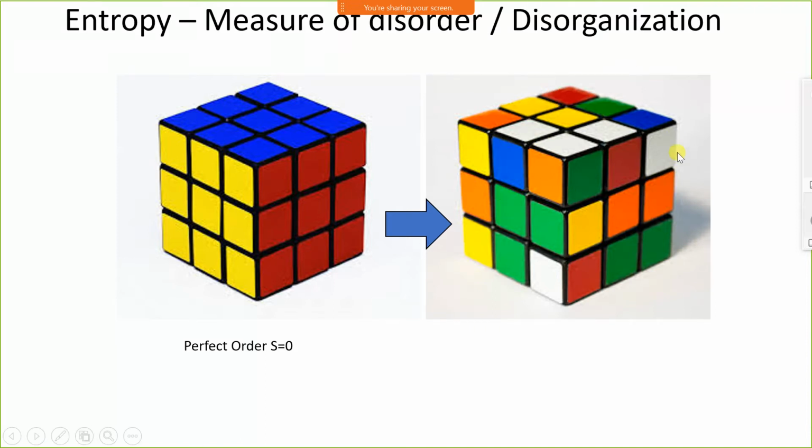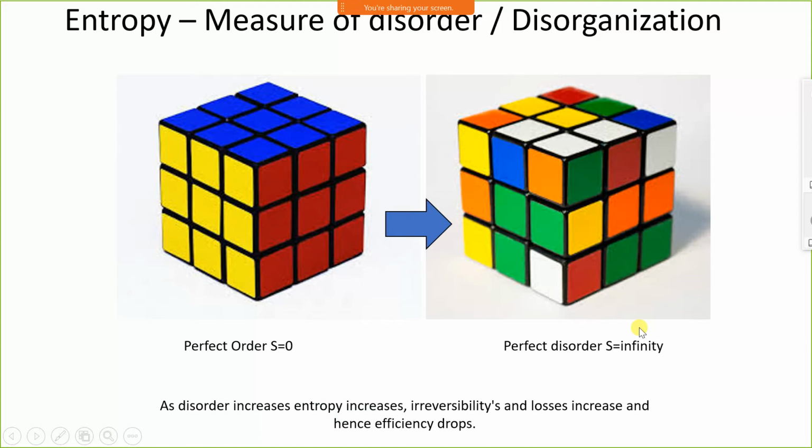Now consider the second example where faces are completely in disorder. Faces of the cube are completely in a disorder. It is called highly disordered. Therefore, entropy in this case is in a perfect disorder condition, and we can say the entropy is infinity. As disorder increases, entropy increases, irreversibility and losses increase and hence the efficiency drops.